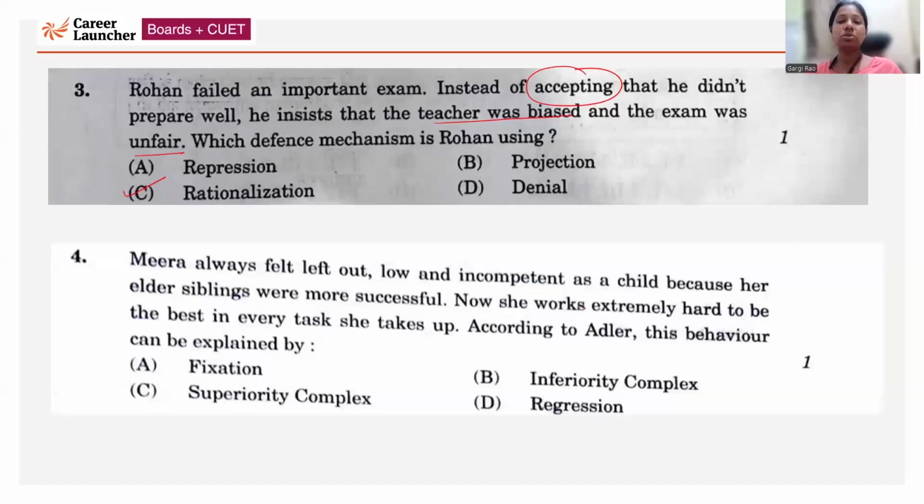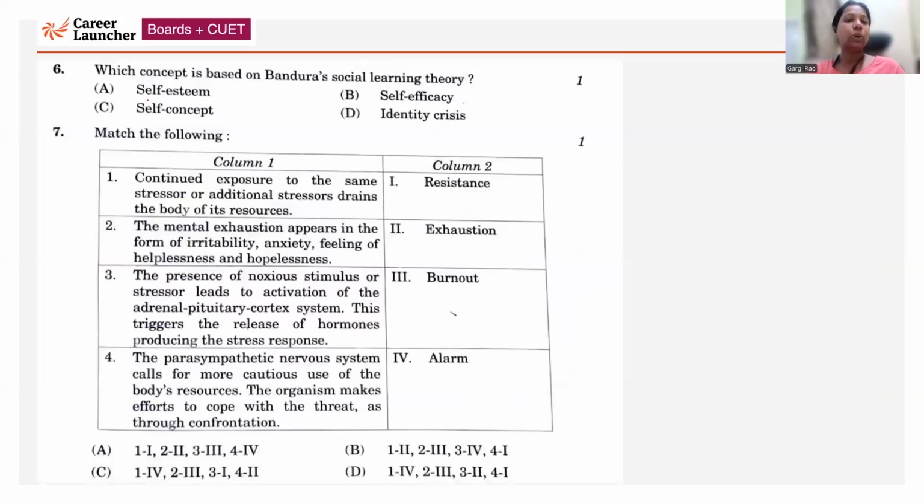Meera always felt left out, low, and incompetent as a child because her elder siblings were more successful, and now she works extremely hard to be the best in every task she takes up. According to Adler, this behavior is basically an inferiority complex. Next, which concept is based on Bandura's social learning theory? It is self-efficacy.